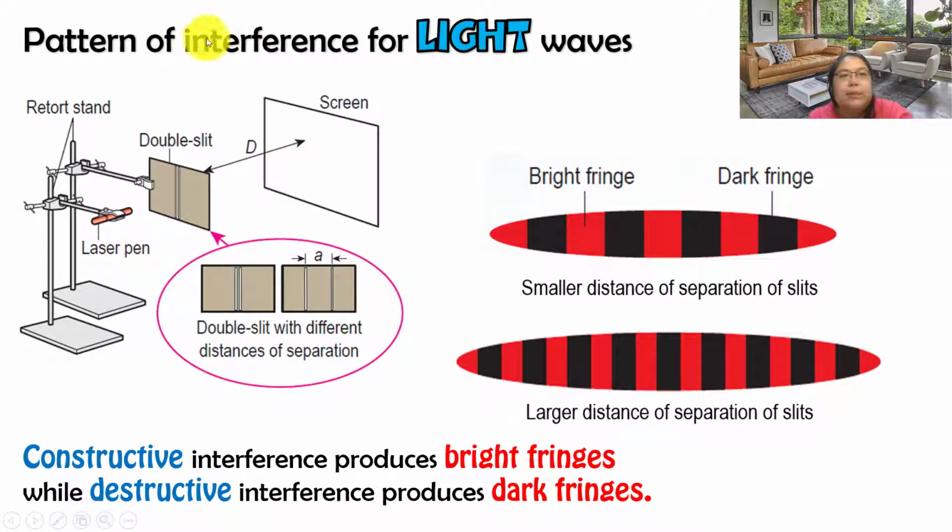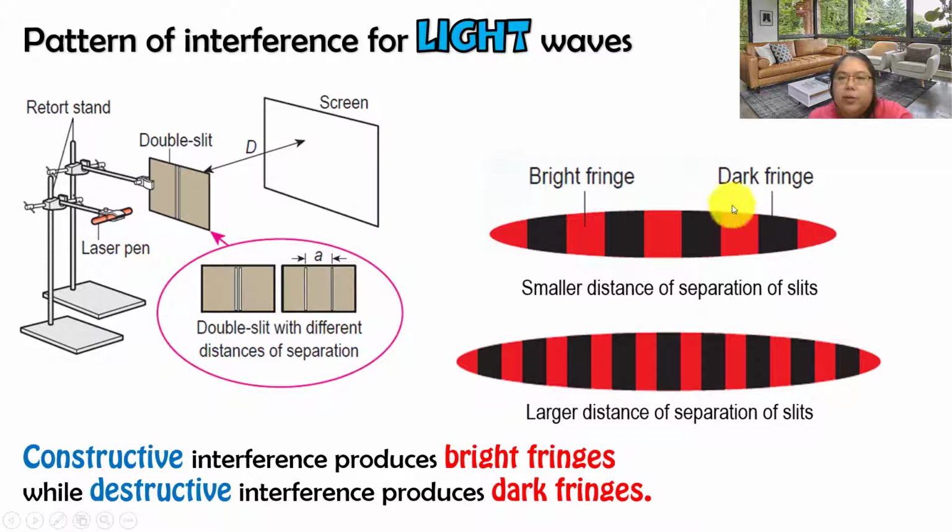Okay, this one is a pattern of the interference of the light wave. This one is an experiment. They want to create the interference by using the laser pen, passing through the double slit, then the screen is here. The double slit means there's a relation with the distance between two sources. So double slit with a different distance of separation will also produce a different result.